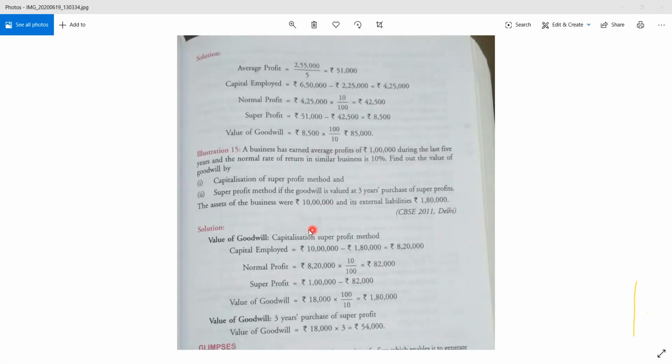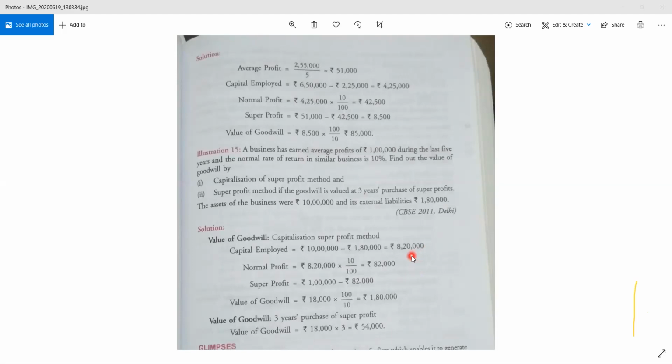So we will quickly find out the value of goodwill using the first method, that is capitalization of super profit method, right? So first of all, you have to find out your capital employed as in the steps I gave you. Capital employed equals what was your total asset? 10 lakh. Right, 10 lakh minus external liability was 1,80,000. So it comes to exactly 8,20,000. Okay, 8,20,000 is the capital employed.